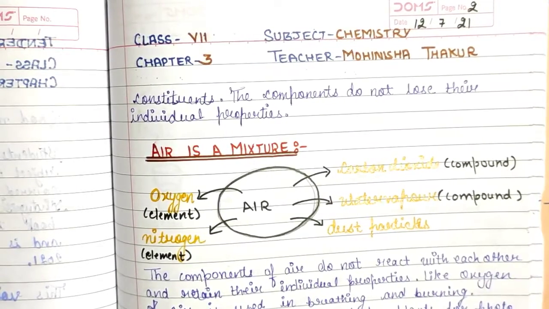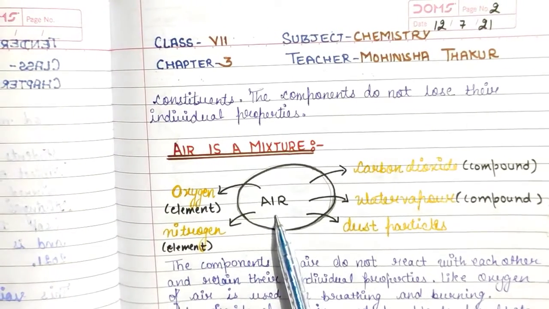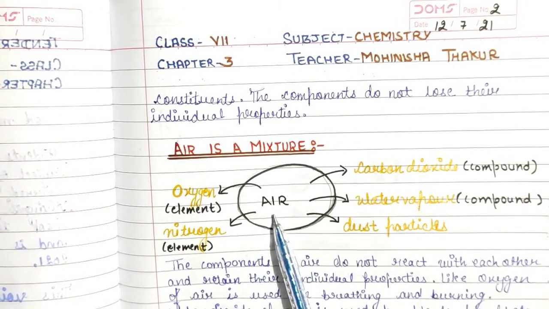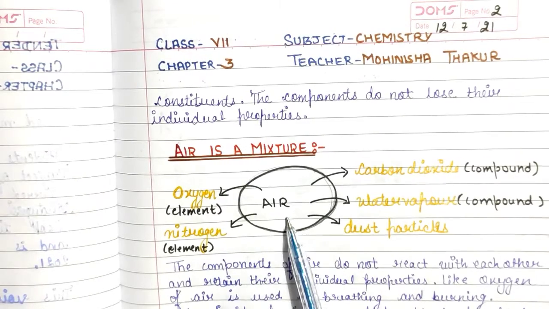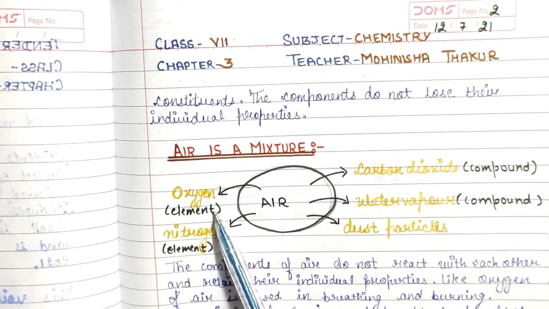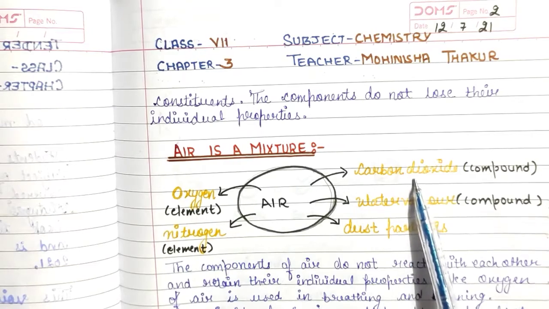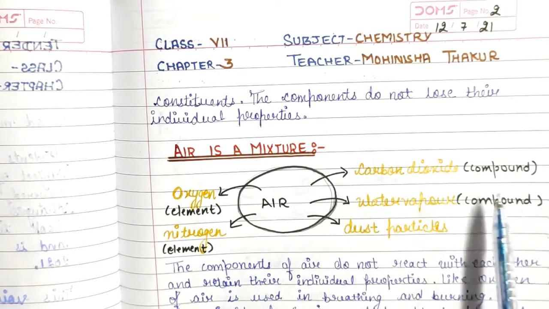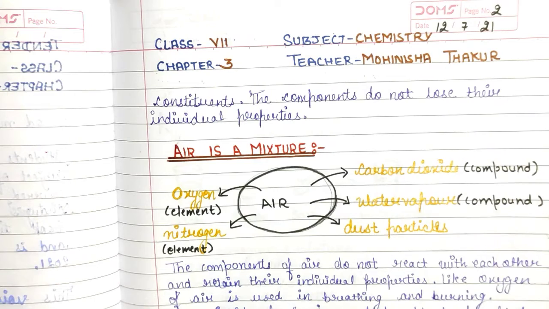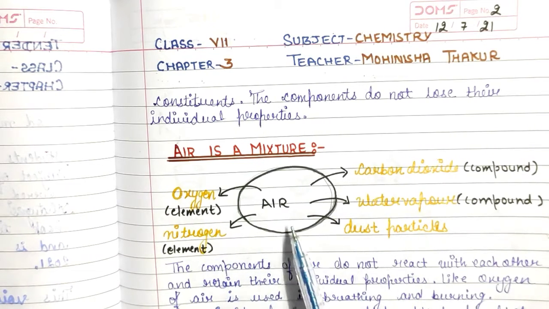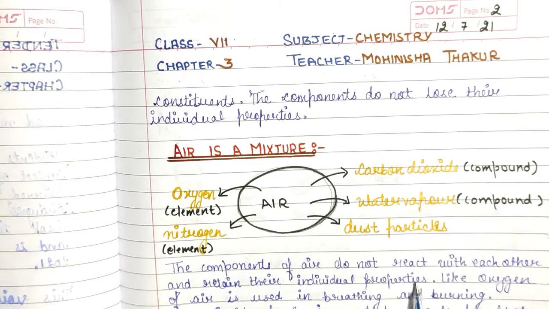Students, next is air is a mixture. Here the diagram is drawn on the page number 2. In the circle there is air which consists of oxygen element, nitrogen element, carbon dioxide compound, water vapor compound and dust particles. So the components of air do not react with each other and retain their individual properties. Like oxygen of air is used in breathing and burning, carbon dioxide of air is used by plants for photosynthesis.